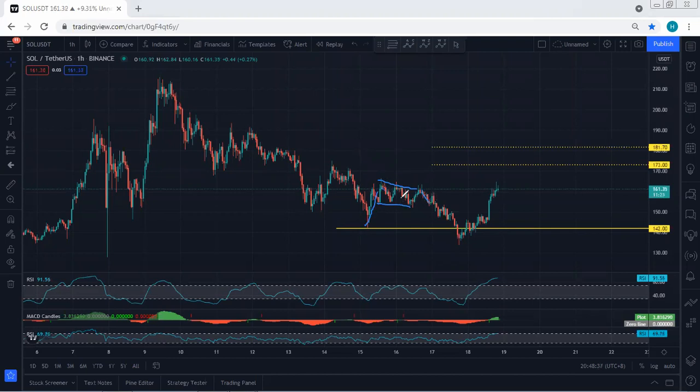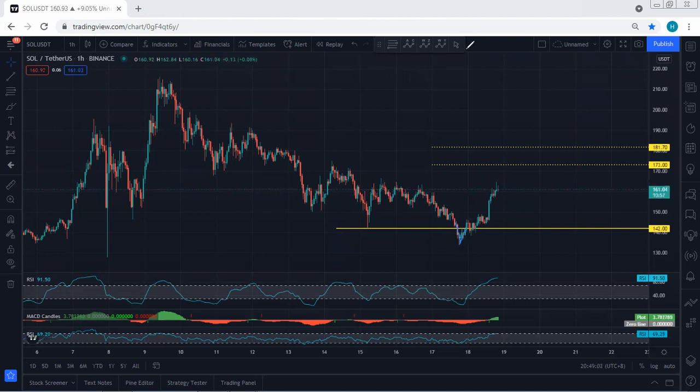And I mentioned if you want to put this one as a correction relative to this, we don't want to see the breakout of the lowest price, which is somewhere around 152. If the price starts to drop, then from there we want to see whether the price can break 142 or not. If there is a breakout of 142, we just let it go. If the price couldn't break, any reversal from there, we can take the trade for buy. And as we can see, the price broke and reversed.